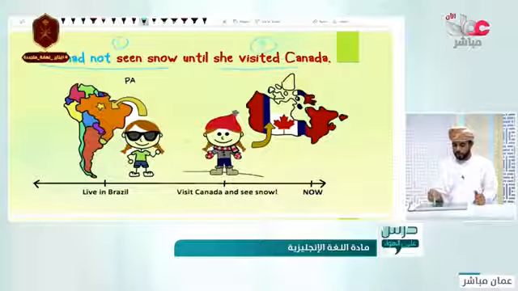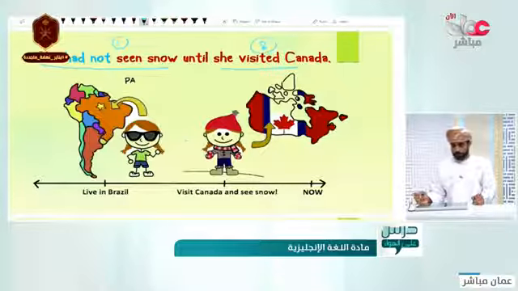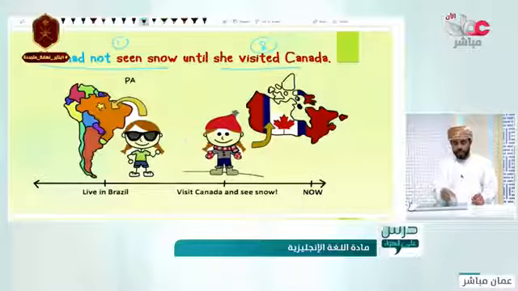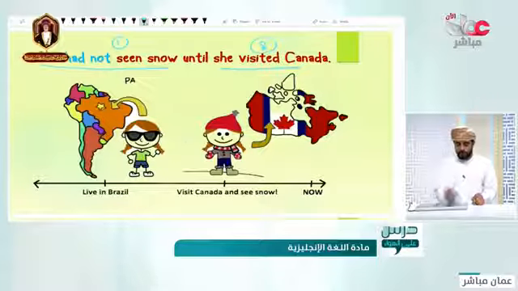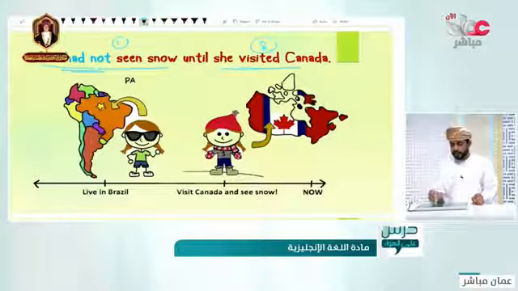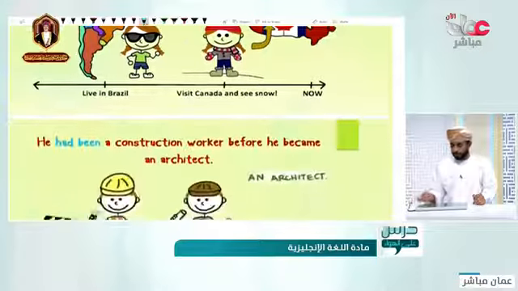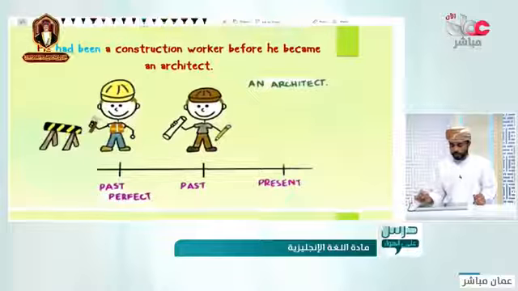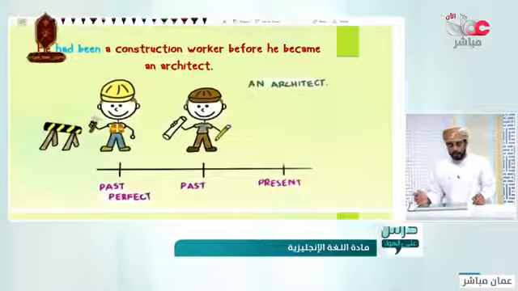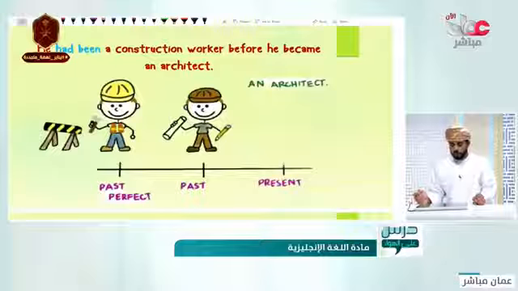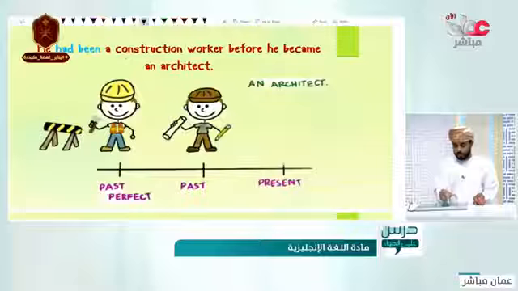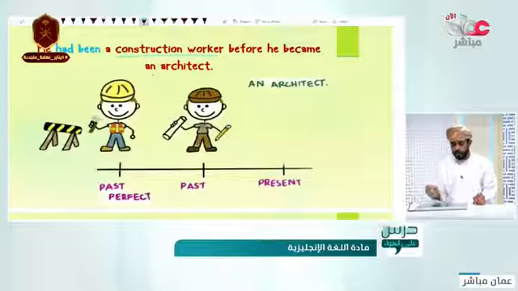We used what? We used the past perfect with the first action, as you can see here. She had not seen snow until she visited Canada. This is the past perfect, while this is the past simple. I think it is more clear right now. Let's have another example. He had been a construction worker before he became an architect. He used to be a construction worker, then he became an architect after a while.